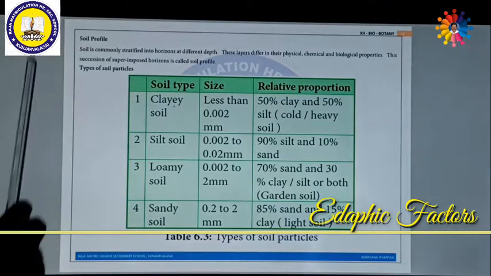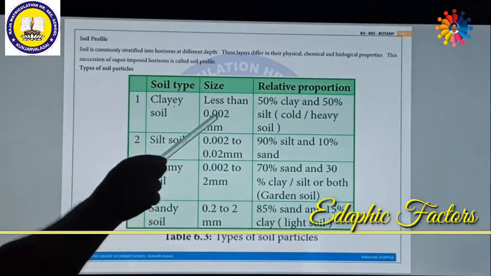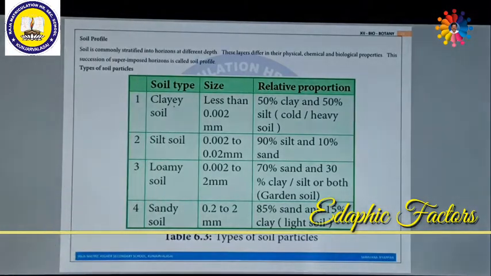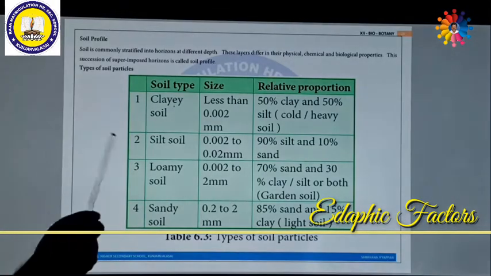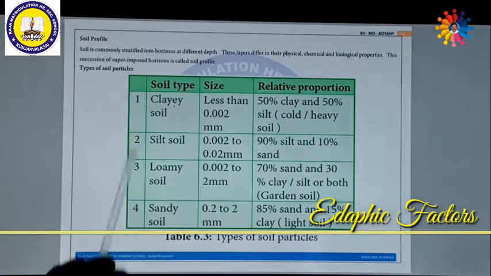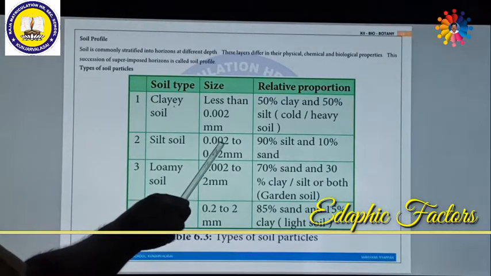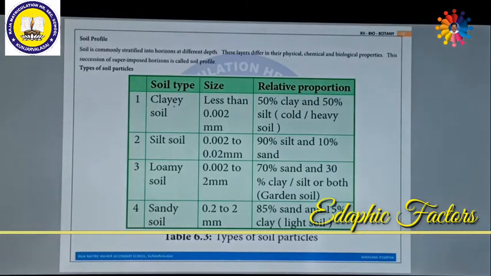The size of clay soil is less than 0.002 mm, having 50% clay and 50% silt. So they are also called cold or heavy soil. The second type of soil is called silt soil. These have a size range between 0.002 mm to 0.02 mm. The silt soil has more than 90% silt and 10% sand.